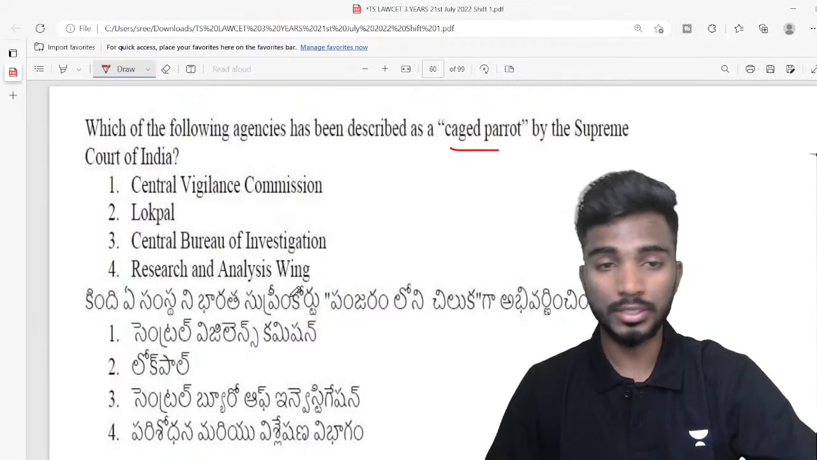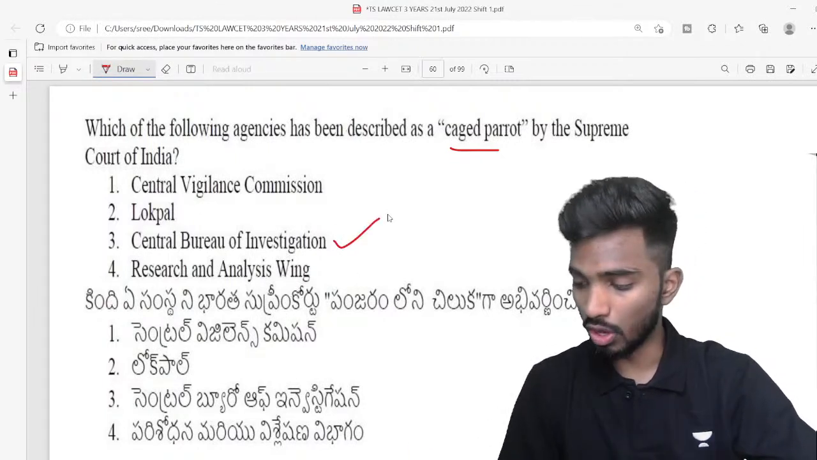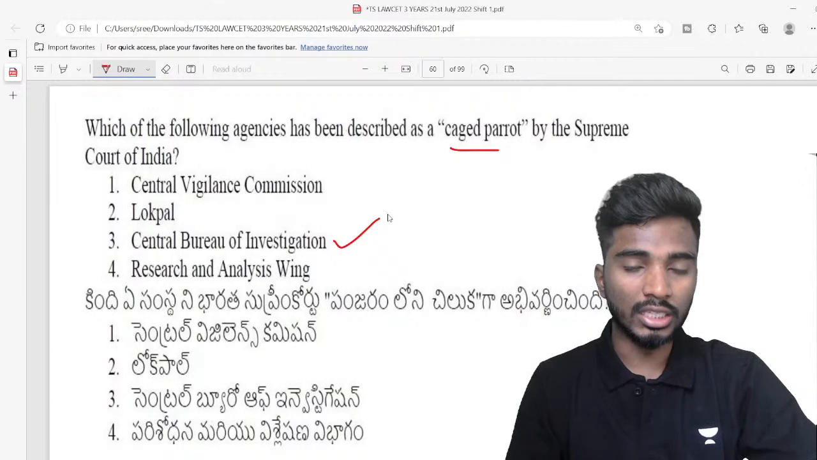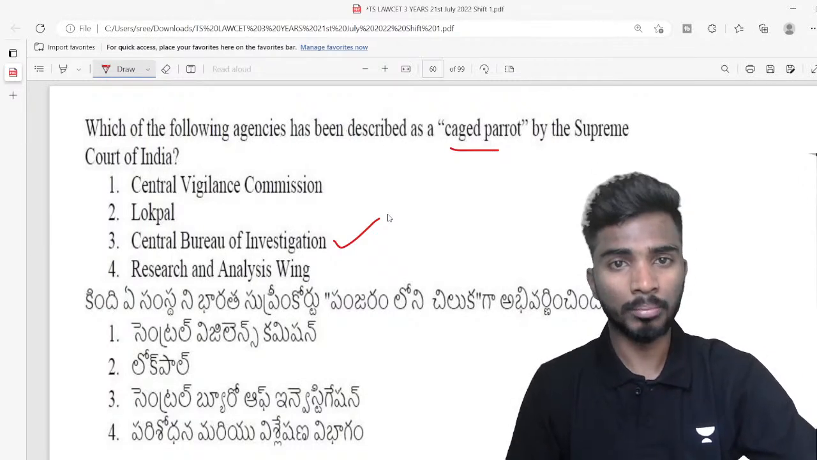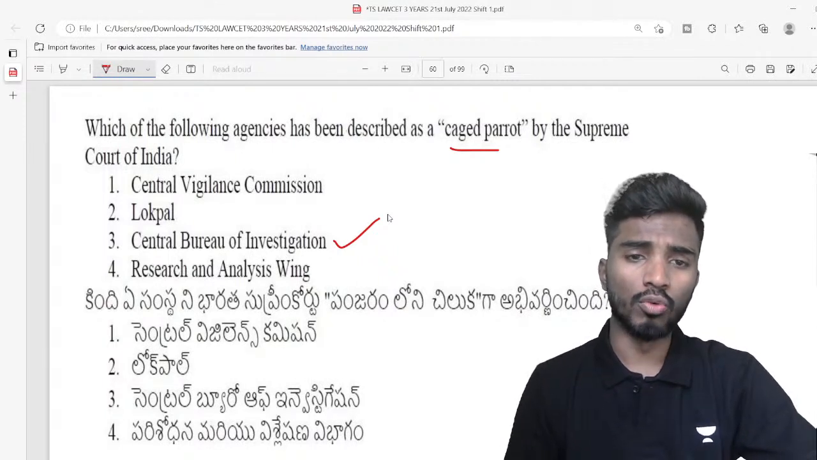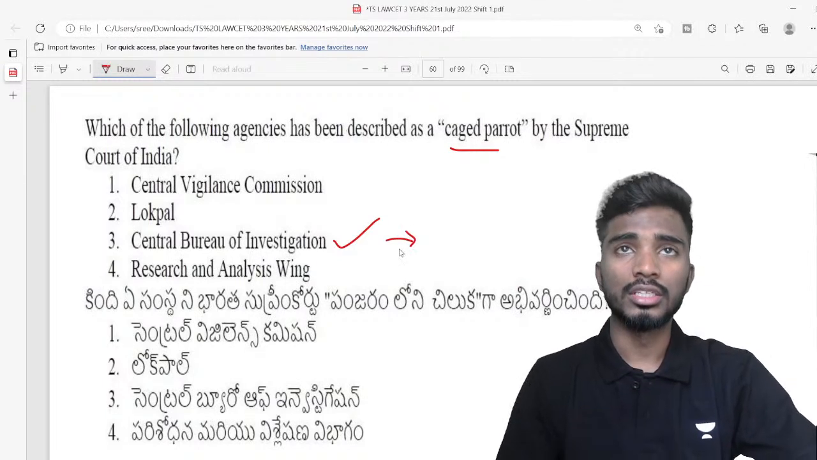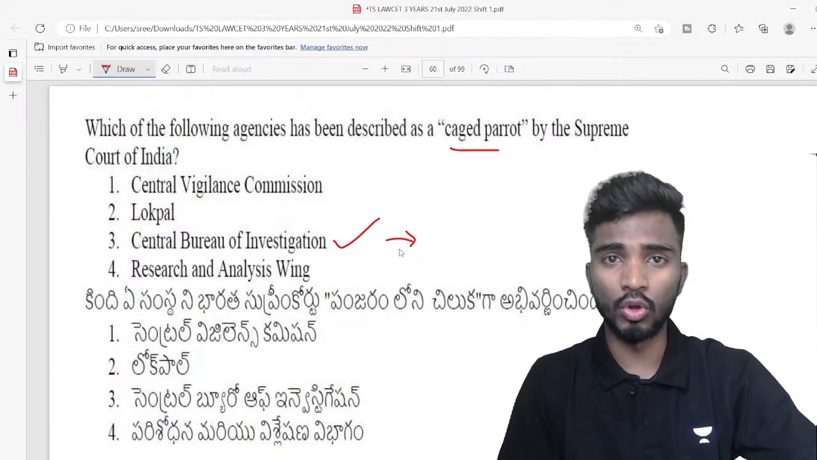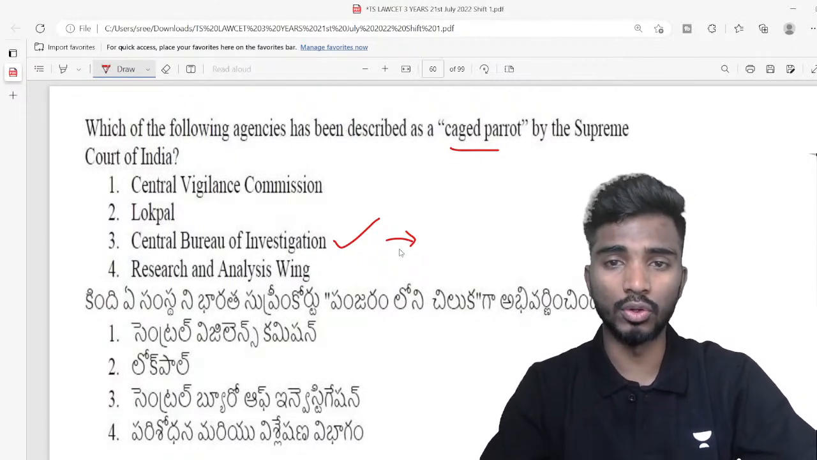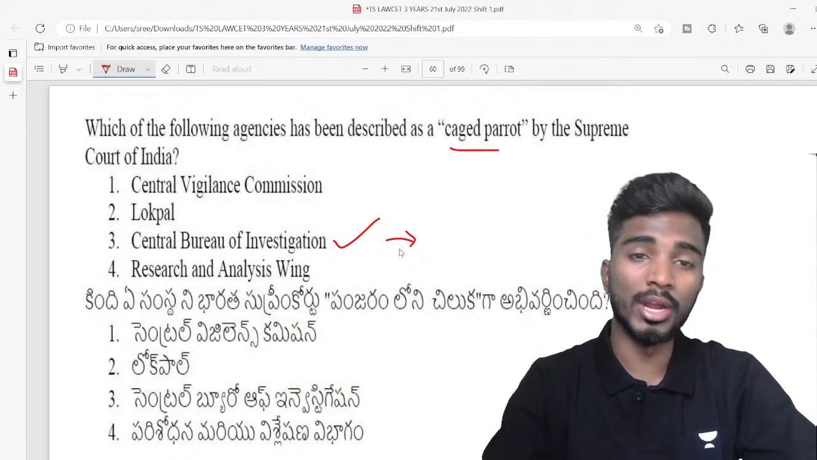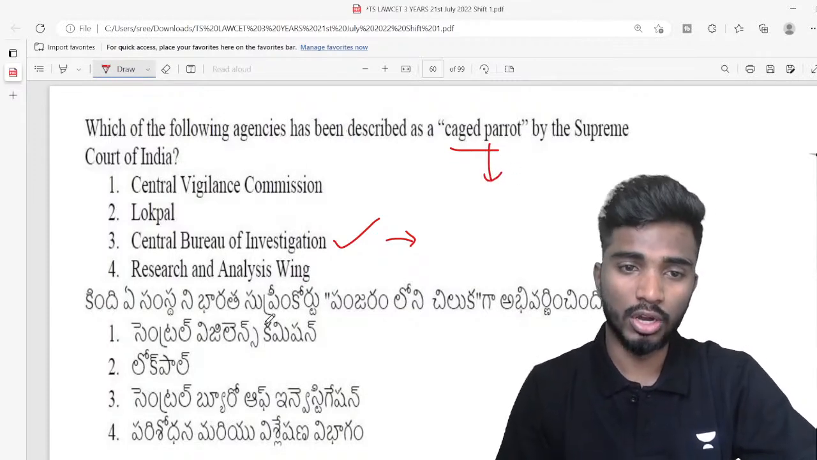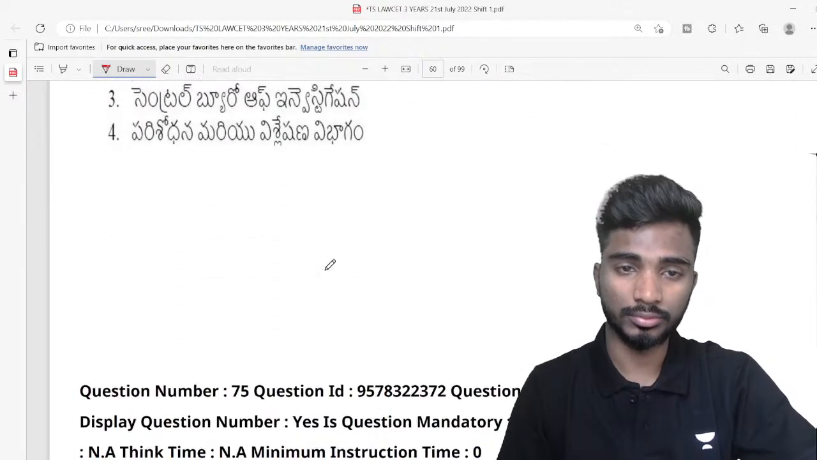So the answer is Central Bureau of Investigation, or CBI. Very good, Alpha, excellent. So what exactly is this one? Around 2017 and 2018, the Supreme Court used this particular term. The Supreme Court opined that CBI is not acting independently. It is doing whatever the central government tells it to do. You are speaking your master's voice. That is what the Supreme Court commented on CBI, caged parrot speaking its master's voice. So CBI is the right answer.